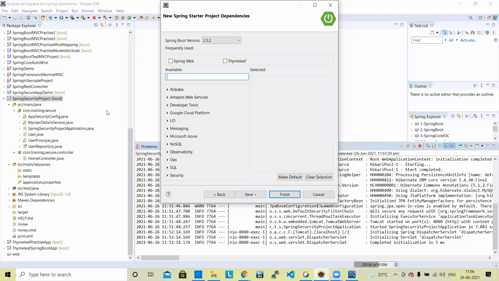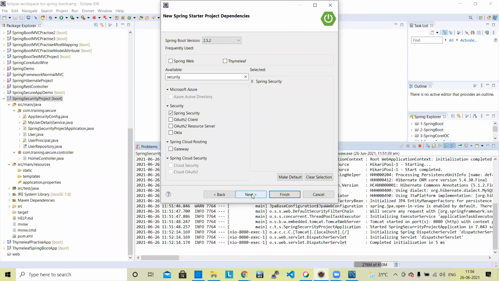So these dependencies, security. So far we have not used it, but now we are going to use Spring Security. So we are going to select this dependency. We can add it directly in the pom.xml file, but since we are creating a new project, we are applying Spring Security here. Next, so this is the dependency we are providing here.